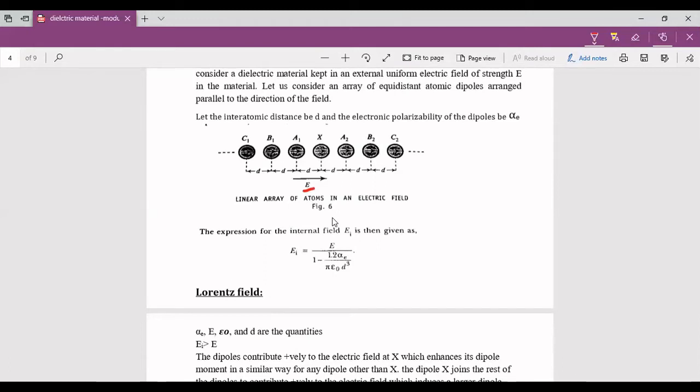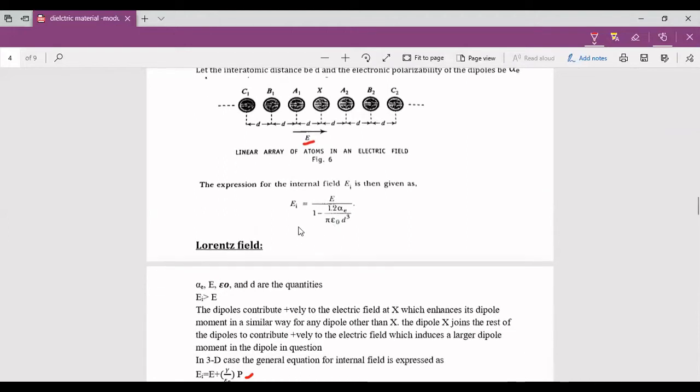I already explained: the internal field develops not only due to the applied external field but also due to the electric field produced by the dipoles. This resultant field is called the internal field or the local field. You only have to remember the expression; there is no derivation for the internal field.